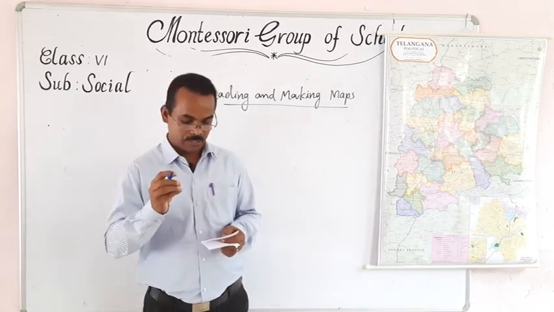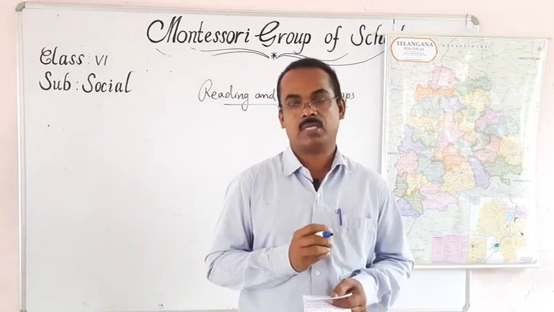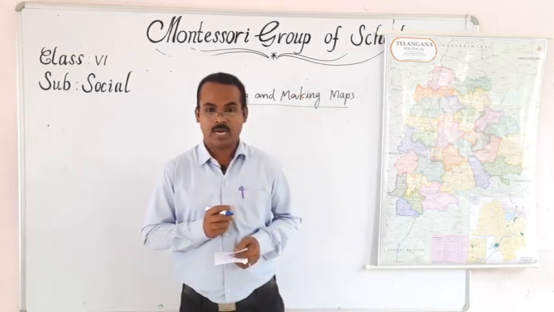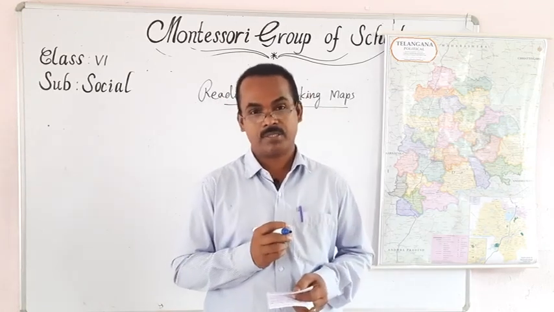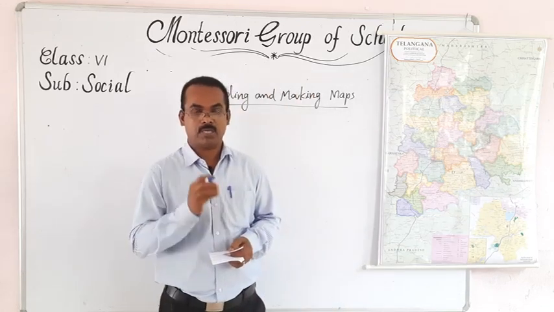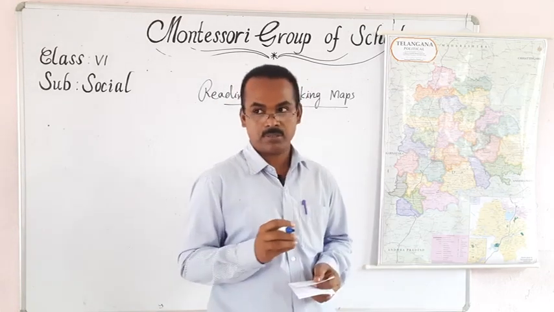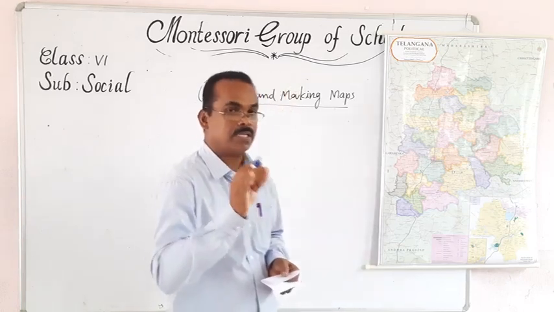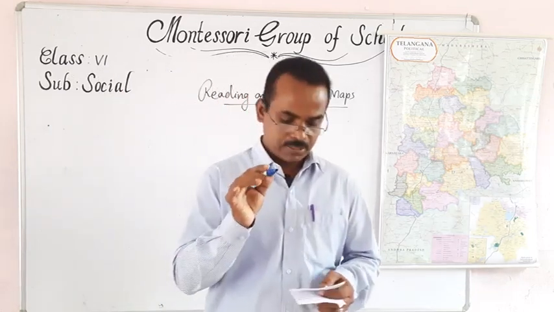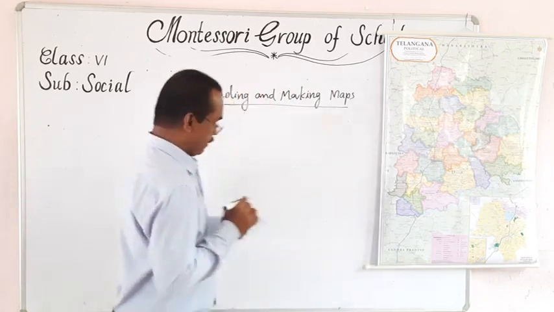Now we are going to study how we can read a map and what are the things we have to consider while making a map. What is meant by reading a map? Understanding a map. How can we understand? We can understand a map with the help of certain symbols which are used by the map makers. With the help of those symbols, we can easily understand a map. Now let us see what are the things we have to consider while making a map. Listen here.